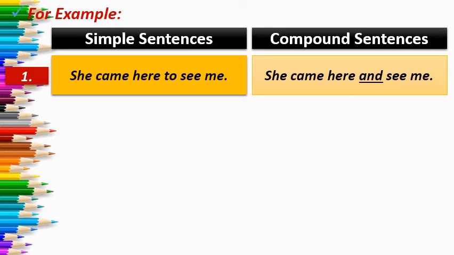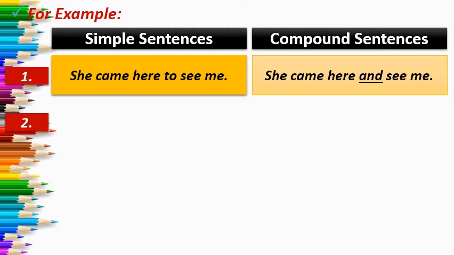Only one thing you have to do: join both the ideas, both the independent clauses, with the help of a coordinating conjunction, that is FANBOYS. So you have to pick one FANBOYS conjunction according to the sense of the sentence and join both the sentences to make a compound sentence. So the sentence will be, she came here and see me.